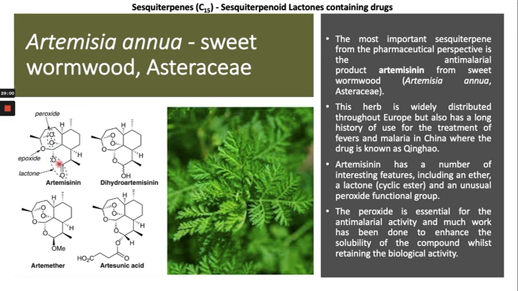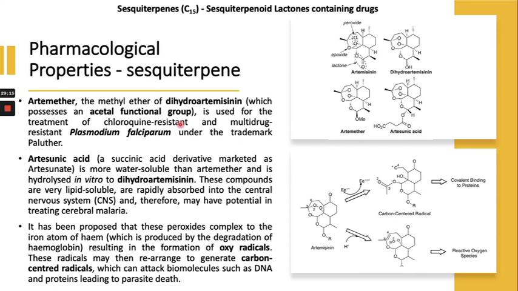Right, this peroxide is essential for the antimalarial activity, right? So the antimalarial activity of this compound is because of this peroxide. Pharmacological properties of these sesquiterpene lactones, right?